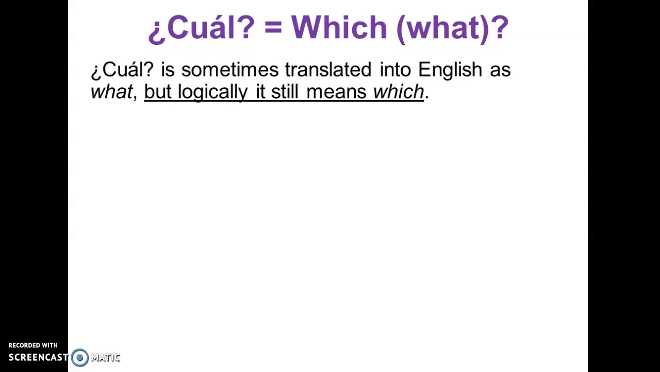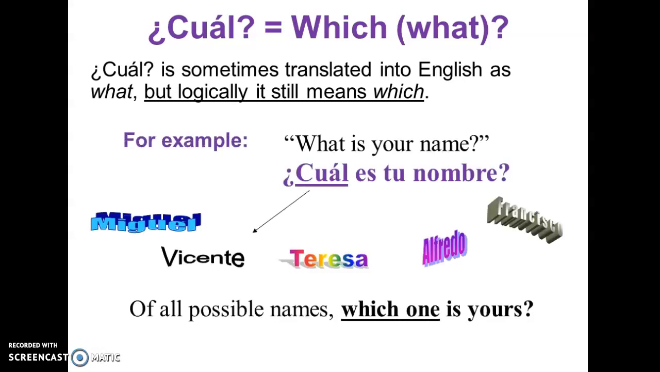And so, like here, ¿cuál? Sometimes translated into English as what, but logically still means which. A good example of this would be a name. In English, we can say, what's your name? What is your name, right? In Spanish, we have to say, ¿cuál es tu nombre? We cannot say, ¿qué es tu nombre? It has to be ¿cuál?